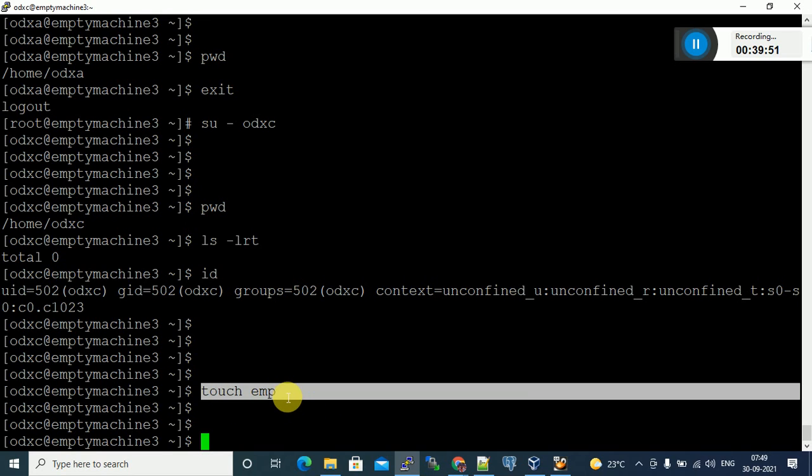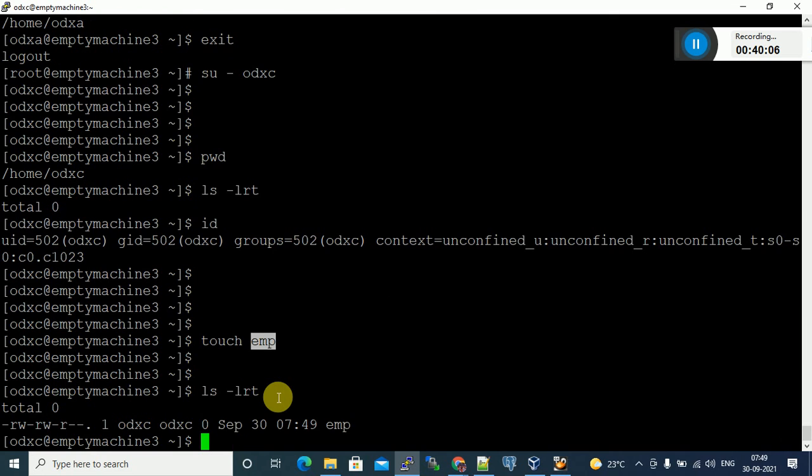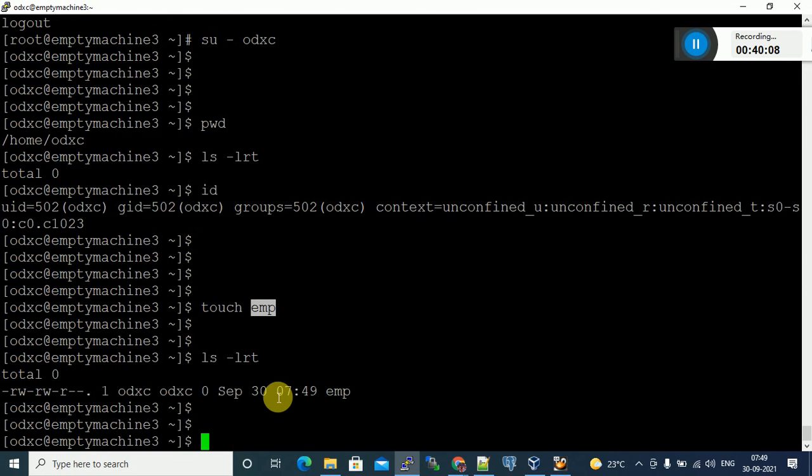So, using the touch command or the vi editor, wherever you are in the Linux system and whichever user you are, if you create a file this way, an empty file is created. This is the emp file name. You can give ls -lrt. Yes, my file got created. 0 bytes. The touch command creates an empty file only. That's why it's 0. When was it created? September 30, just now.